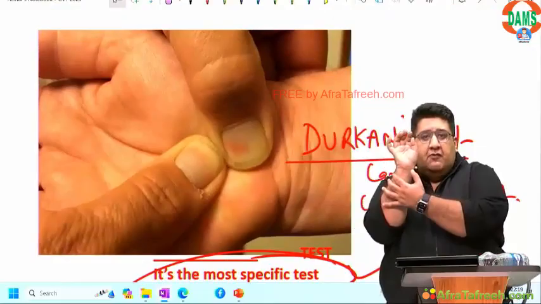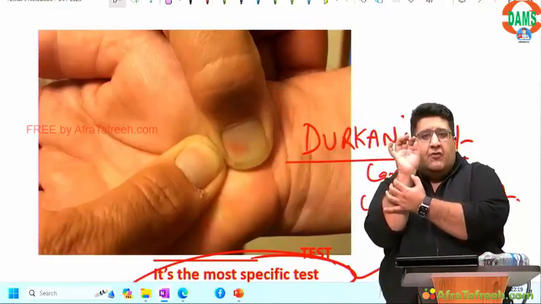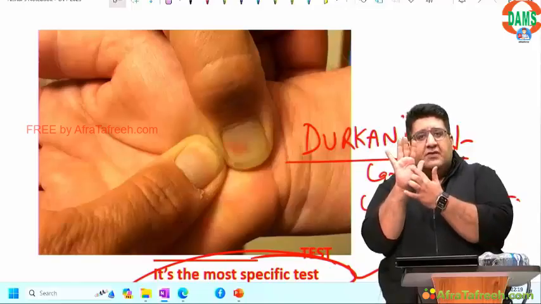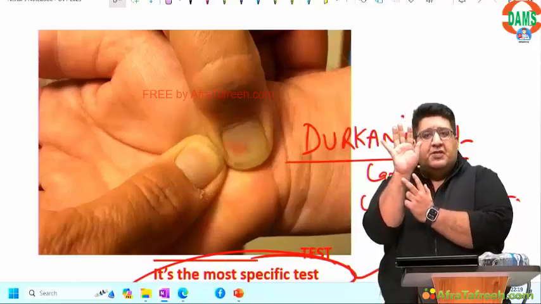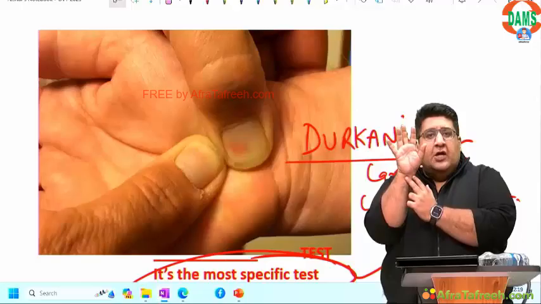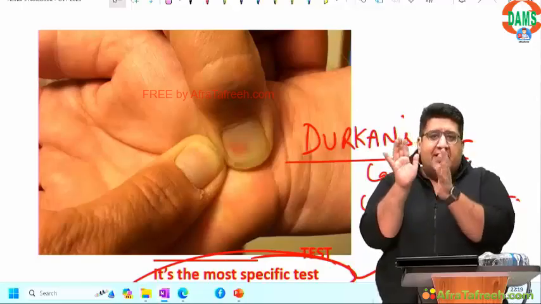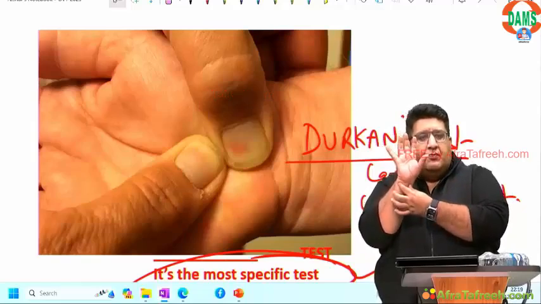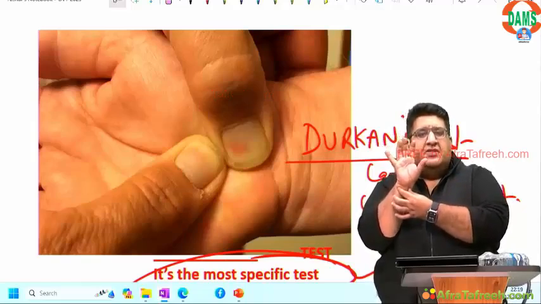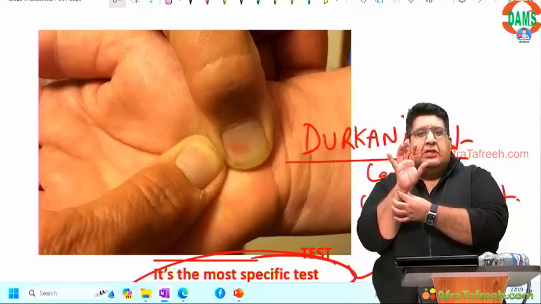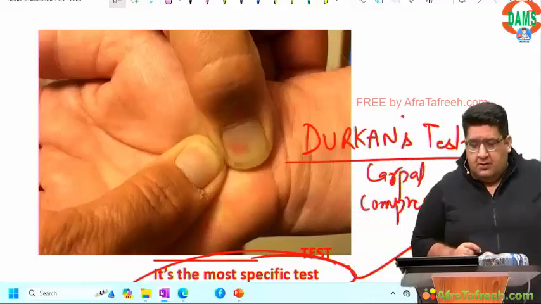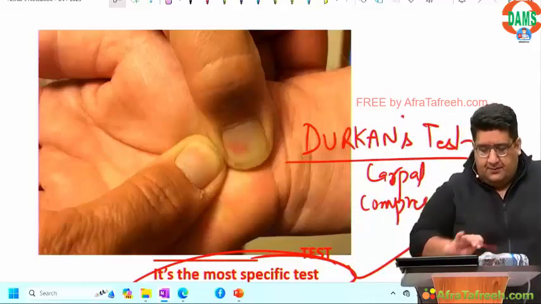Aditi, in Allen's test and Durkan's test, very good question by the way. In Durkan's, we apply pressure in the center of the forearm at the level of the wrist on the median nerve. In Allen's test, which is done to detect patency of the superficial palmar arch, we press with 2 fingers or 2 thumbs on the radial and ulnar arteries, which are towards the right and the left side. Either radial artery, either ulnar artery. So 2 different arteries, 2 different structures are pressurized. Here, with both thumbs, we are pressing just one. Is this clear?